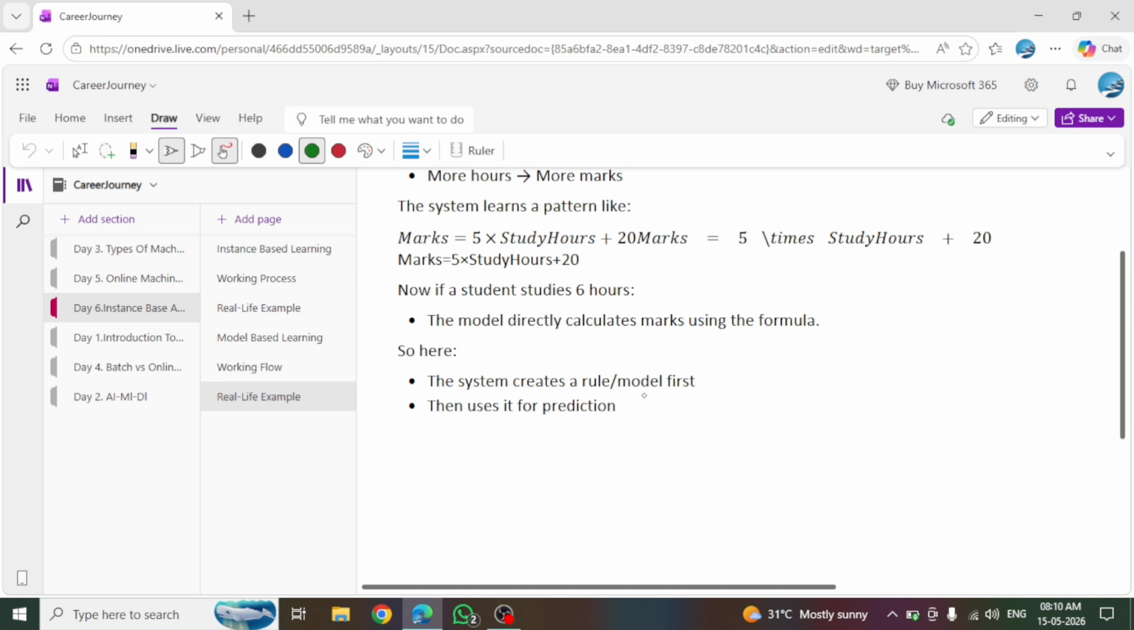The first four or five lectures are just theory. After that we will cover each and every topic in machine learning with a practical example.